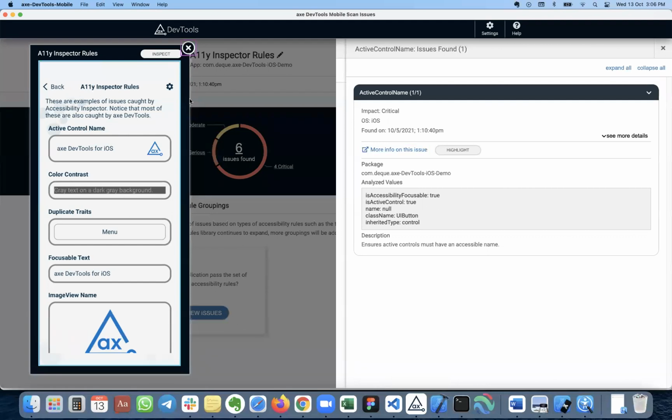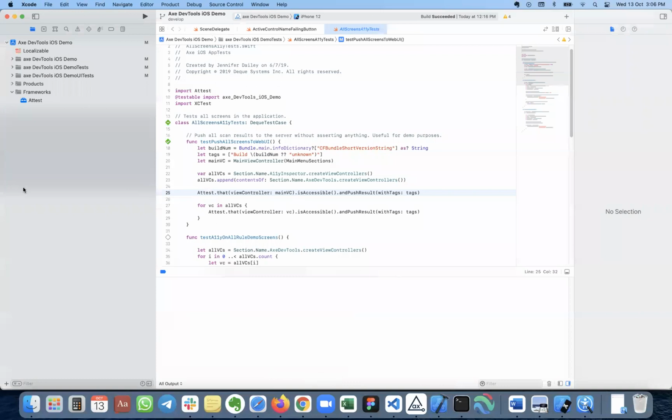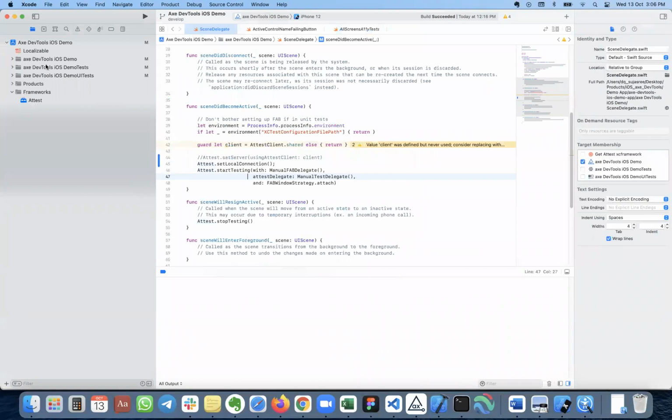Okay, now that you have seen the dashboard view, let me go to the editor itself and show you how we can run the API. For example, I downloaded a demo application. Imagine your own application instead of this demo app. All I did was download the test framework and embed it into my application.